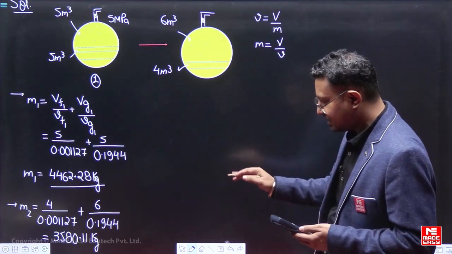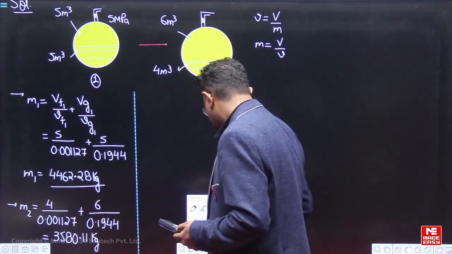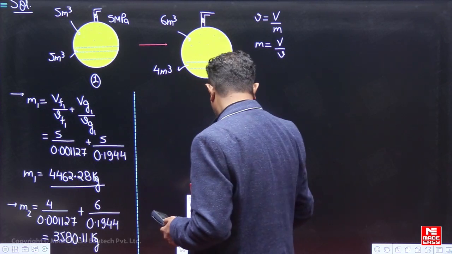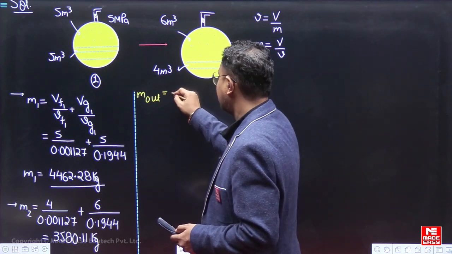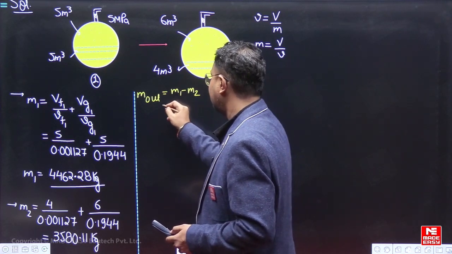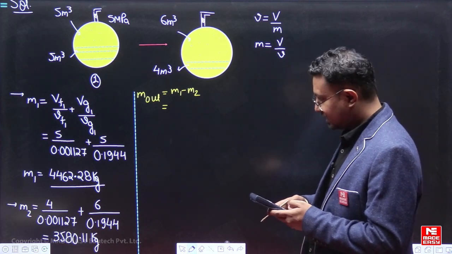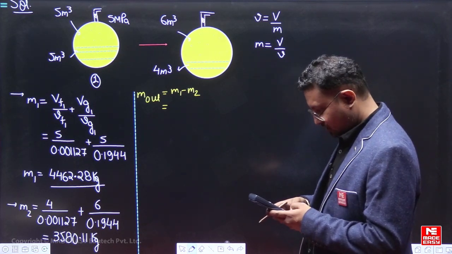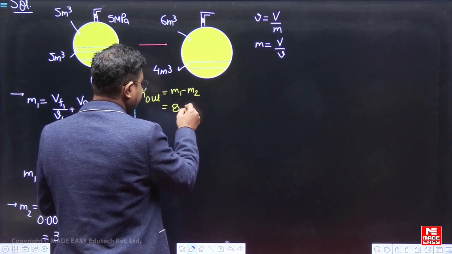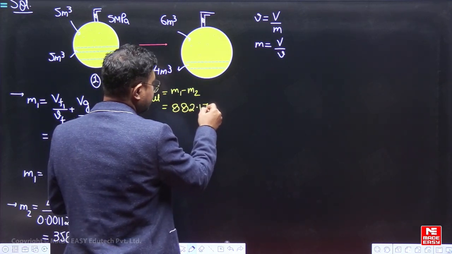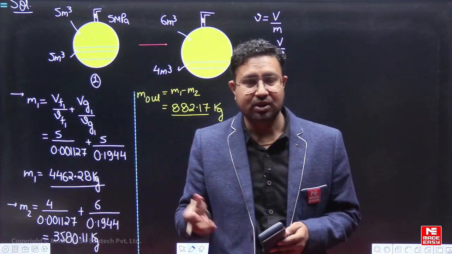3580 point sorry, this is the mass which is left, so mass जो बाहर गया है, the mass which went out, जो मास बाहर गया है वो कितना होगा? मास which goes out, this will be equal to m1 minus m2, so ये आ जाएगा 4462.28 minus 3580.11, so this is 882.17 kilogram, so this is the mass which has left out, ये जो मास बाहर गया है वो इतना है, ठीक है। अब आप देखो